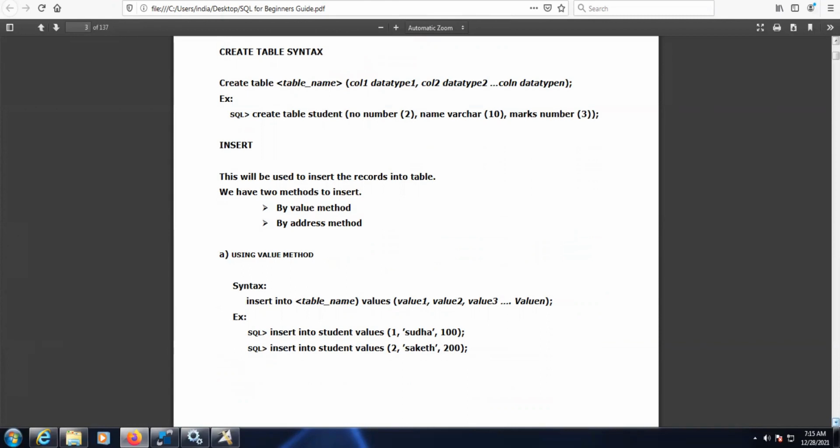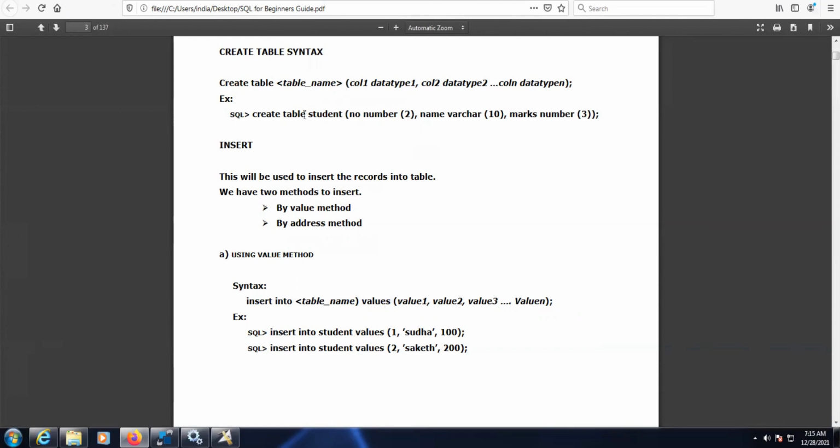Now let's see how to insert the data. What is the syntax for inserting the data? We can insert based on the value method: insert into table name values, and we have to provide the values in the order you created the table.